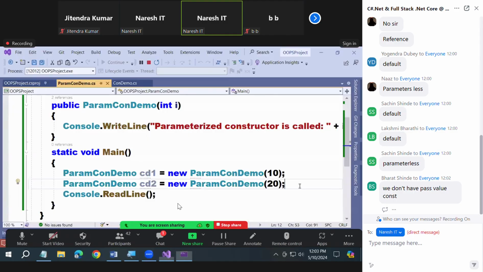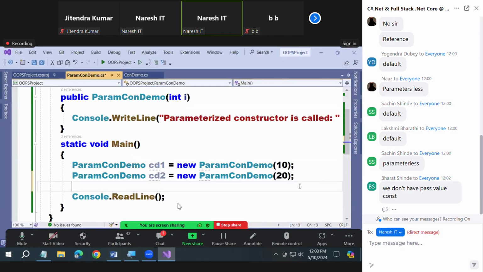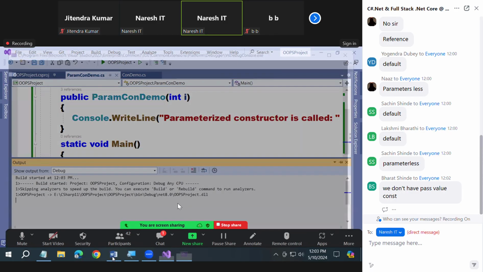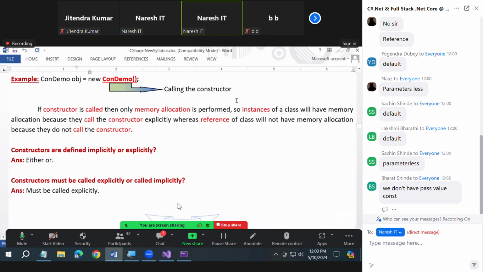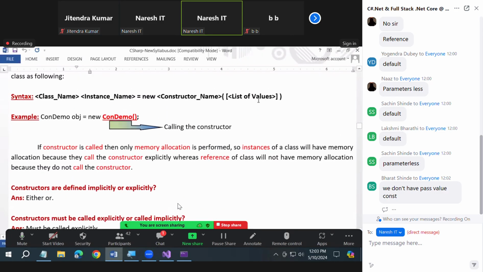Every time I'm able to pass a new value now. Now you understood the syntax correctly. List of values. What is list of values? If the constructor is parameterized, you need to pass the values now.